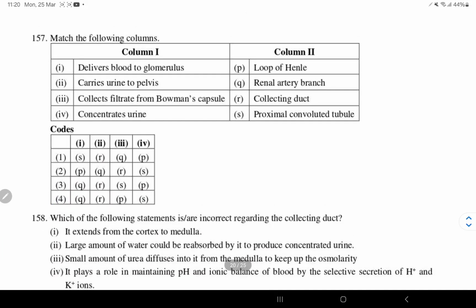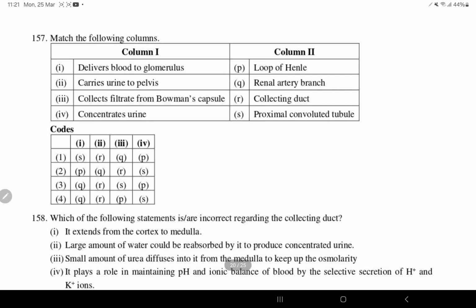Next, delivers the blood to glomerulus. Which one will deliver the blood to glomerulus? Afferent arteriole, renal artery branch, so Q. So 1 is Q. So 3 and 4 are with Q. Carries urine to pelvis: collecting ducts, R. So 3 and 4 are R.